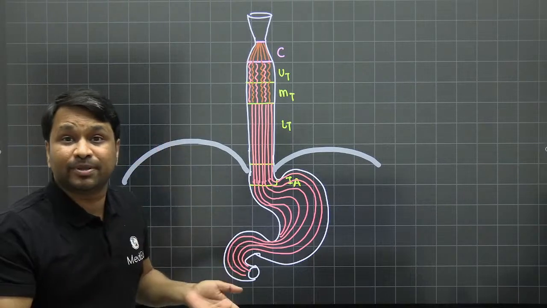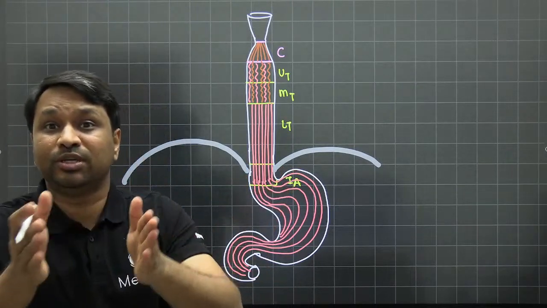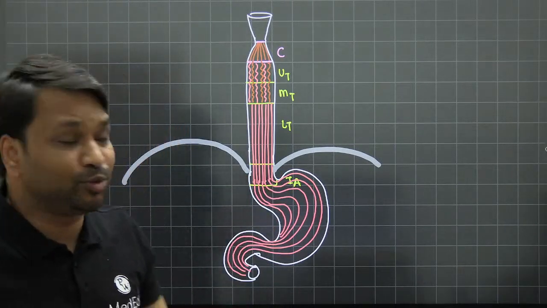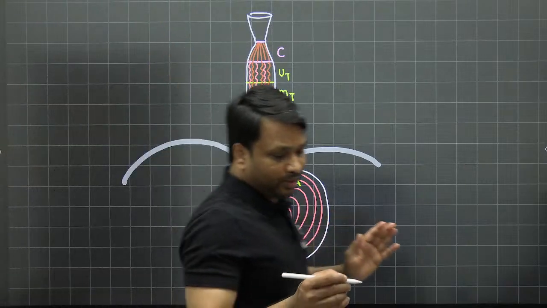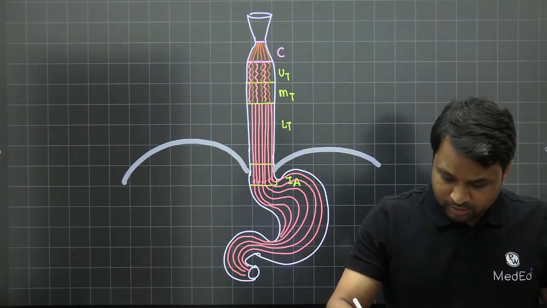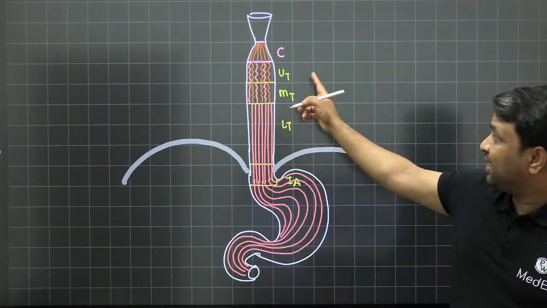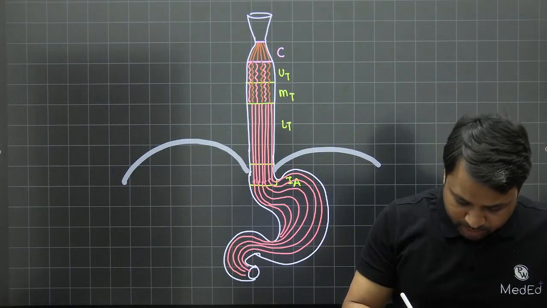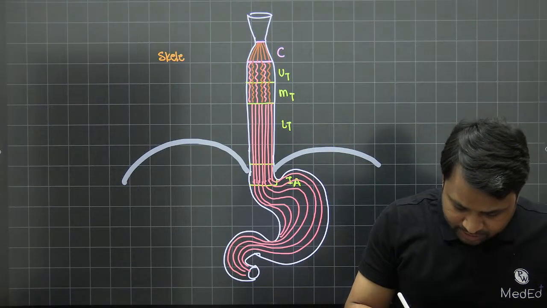So how will you know whether you're joining skeletal muscle or making an anastomosis with smooth muscle? This is what you have to look for, right? So when you look at it, when you come across the cervical esophagus, this is going to be made up of the skeletal muscle.